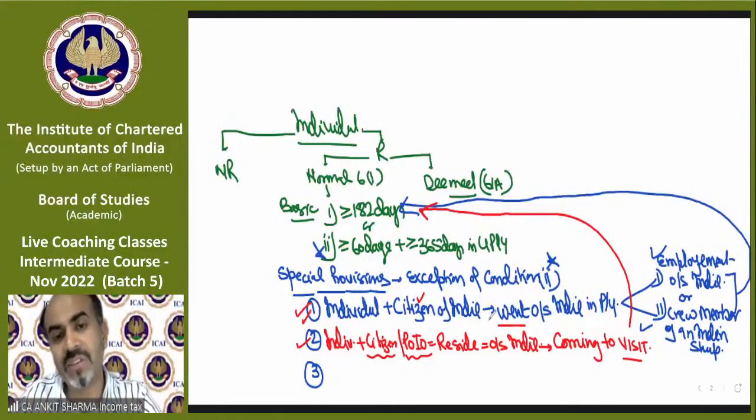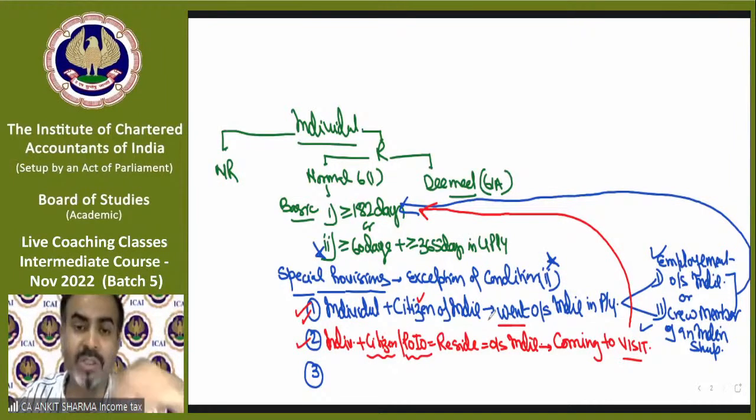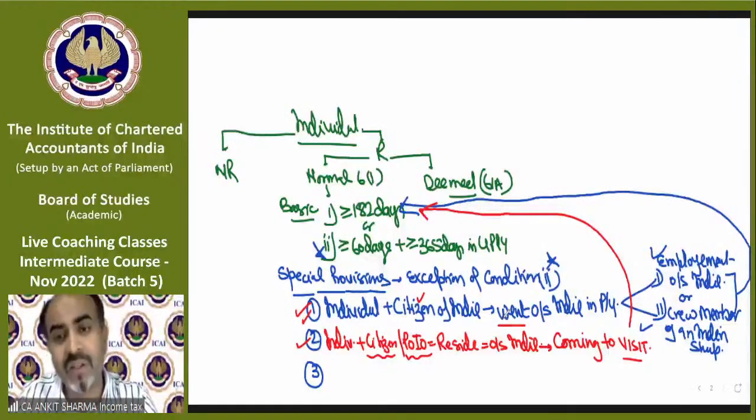So there is a chance of not being a resident, because he needs to be in India for at least 182 days, almost half of the year. They will come, stay in India for 20, 25 days or 30 or 50 or 60 days, and then they will go back. In that case, they will not be treated as a resident, because only the first condition needs to be checked. So next time when your relative comes to meet you from outside India, if they stay in India for more than 182 days, only then will we call them a resident. If they stay in India for 70, 80 days, and in the last 4 years they were also in India for more than 365 days.